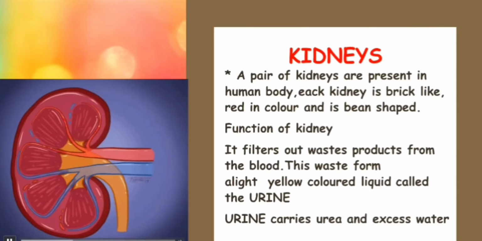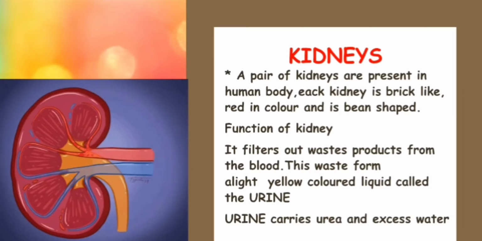The kidney is the main organ of the excretory system. It filters out the waste products from the blood. The kidney collects all the blood, and from that blood it collects the waste which is not required by the body. That waste is a yellow colored liquid called urine. Urine consists of 95% water and 5% salts, which are not required by the body and are toxic, and finally they are passed out from the body through tubes called ureters.